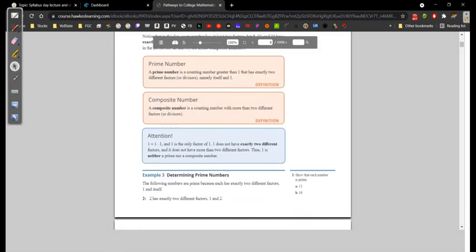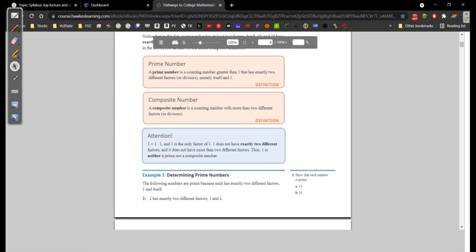This tells us that a prime number is a counting number greater than 1 that has exactly 2 different factors, namely itself and 1. Okay, so a prime number only has factors of 1 and itself. That's it. Composite numbers are numbers that basically are not prime numbers, right? Numbers that can be derived by factors that are numbers other than itself and 1.